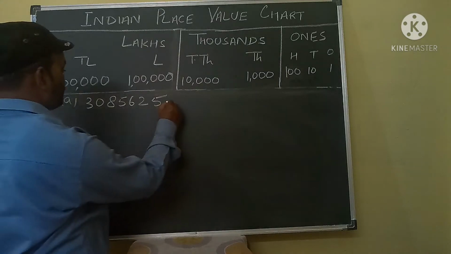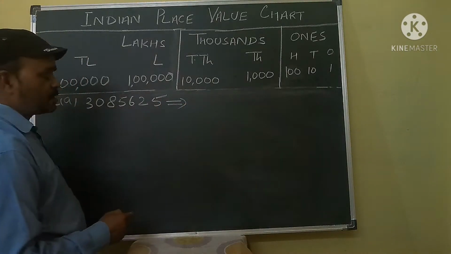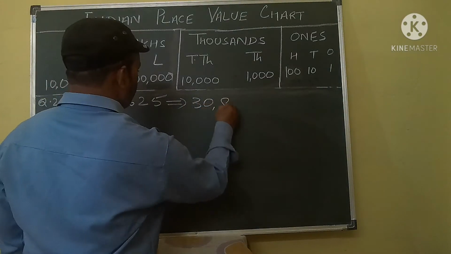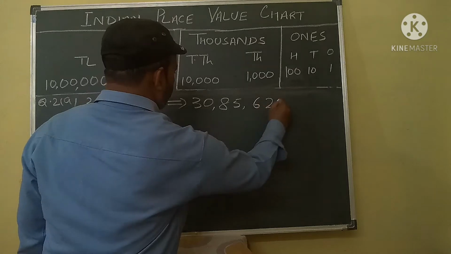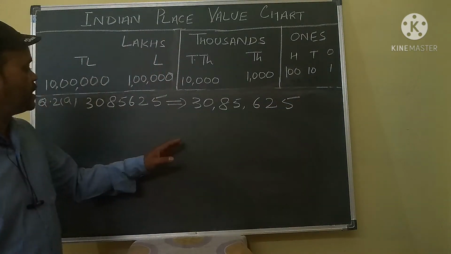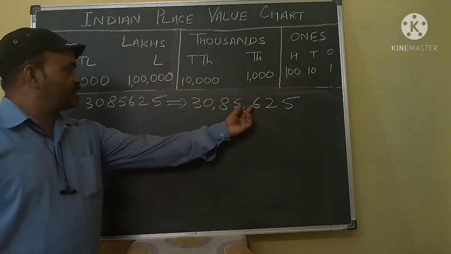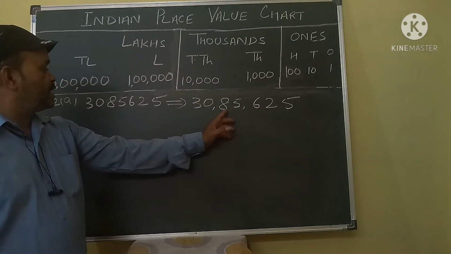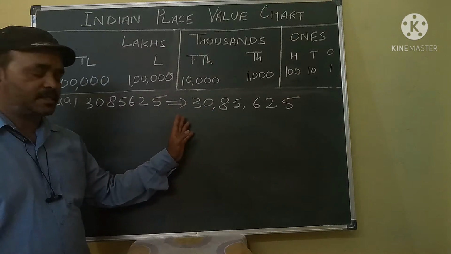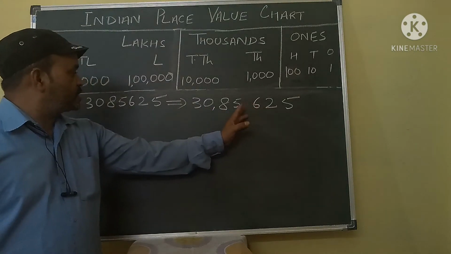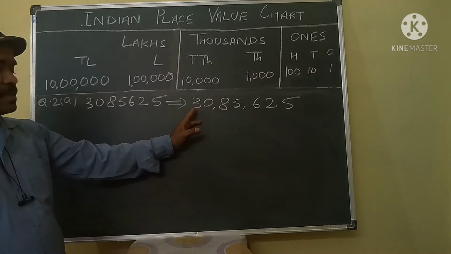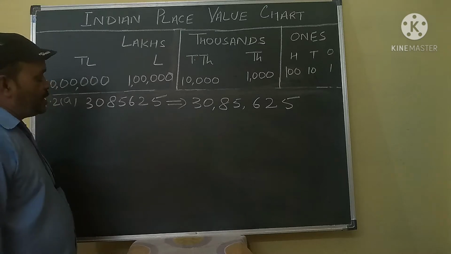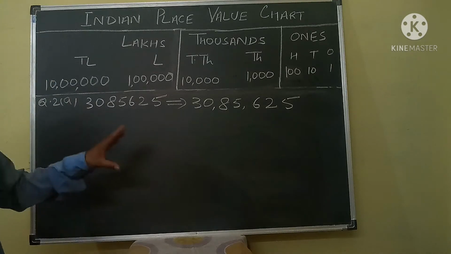Okay. Now look here. So first we will put the comma. As you are looking, 3085625. First comma after 3 digits and next comma after 2 digits. As you are looking. And how can you write this number in words?